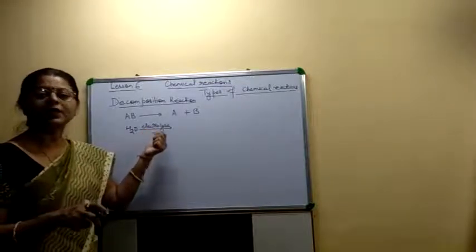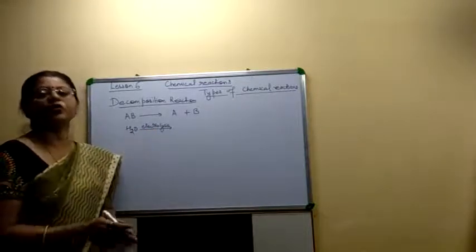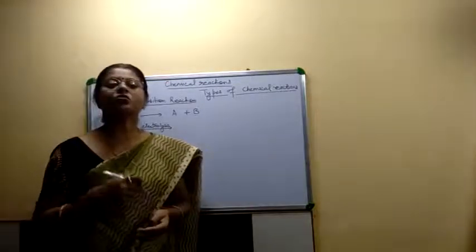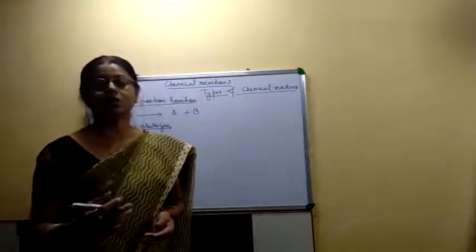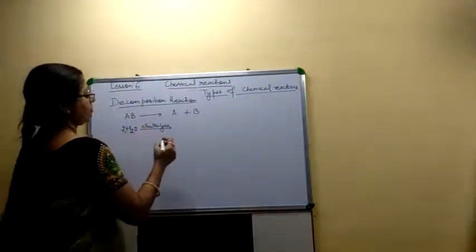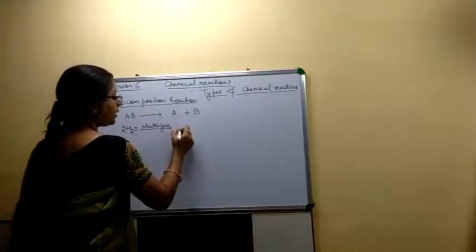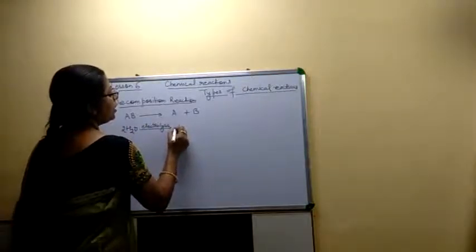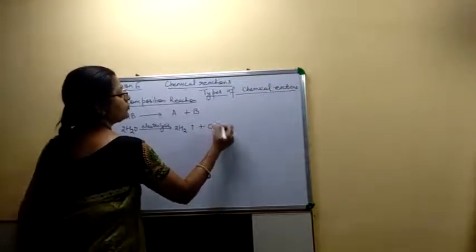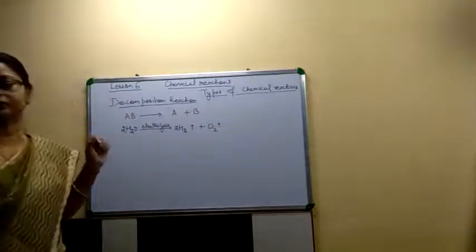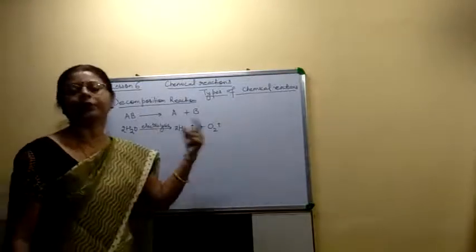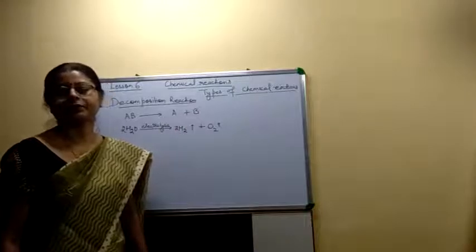When the breakdown of the molecule takes place in the presence of electricity, it is known as electrolysis. So children, water molecule in the presence of electric current breaks down into hydrogen and oxygen. Means a single compound breaks down into two compounds.